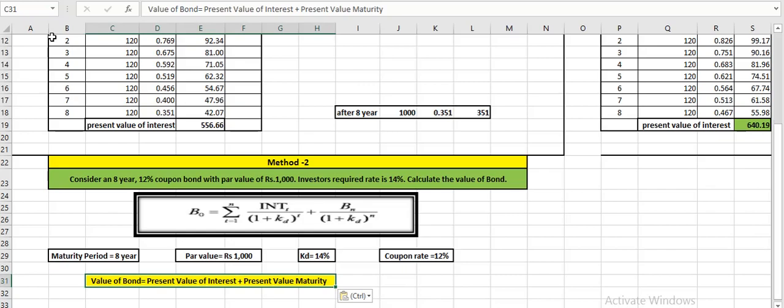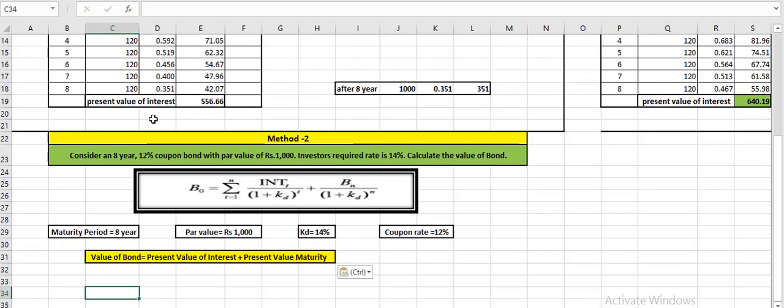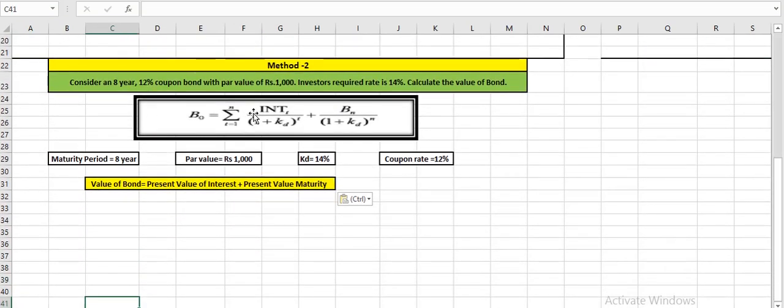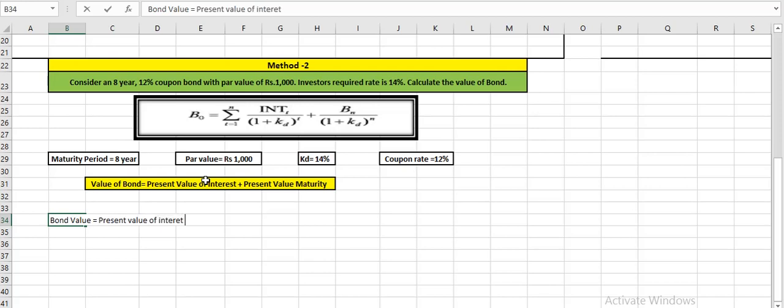So this is the formula which we have, but instead of the tabular method, we go by this, which is value of bond equals present value of interest plus present value of maturity amount.